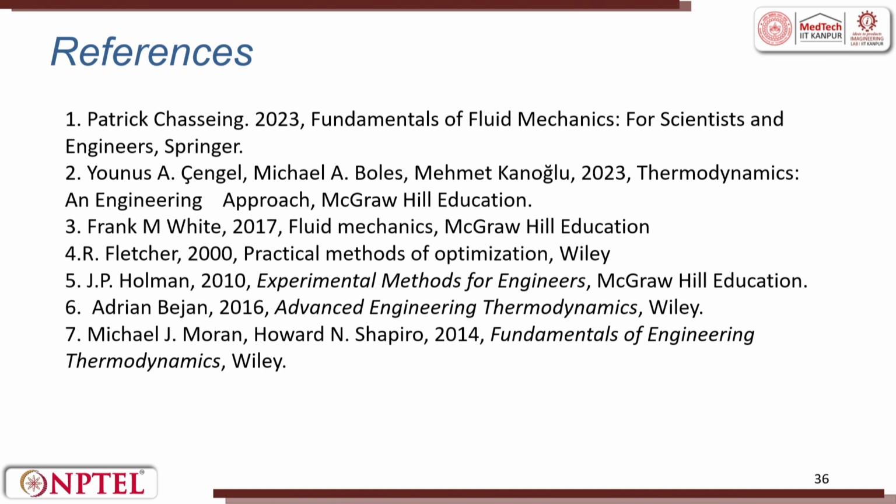These are the references which we have used in preparing the slides.